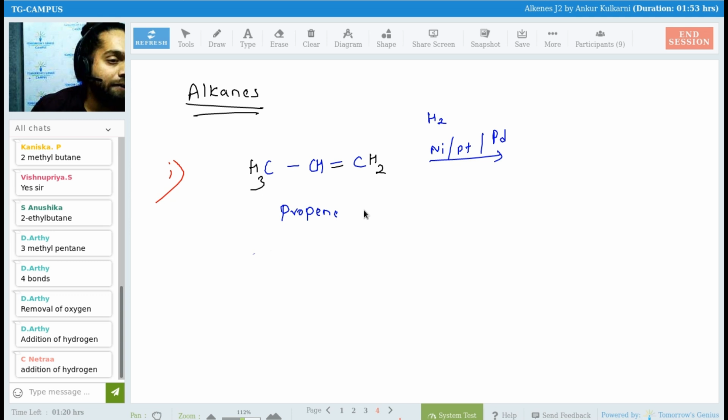So what will happen, Vishnu Priya? Where will this hydrogen add? It will always add at the unsaturated carbons, because at this carbon you do not have any bond left. All are single bonds, all are saturated. I hope everyone knows the meaning of saturated. Who can know it better than you all, isn't it? You all get saturated so easily, especially with organic chemistry, isn't it, Kanishka?